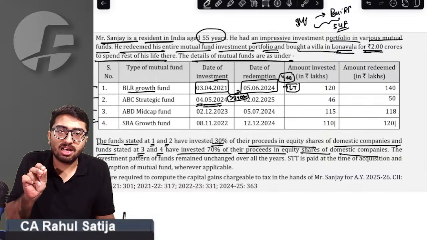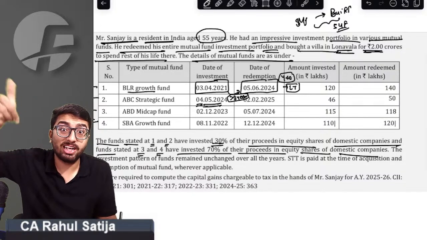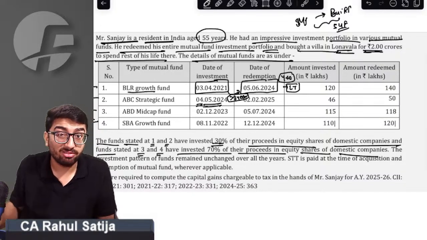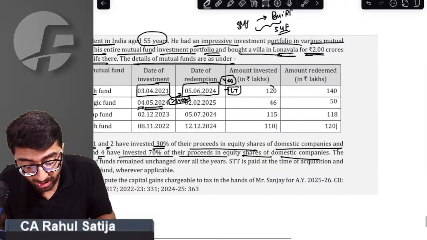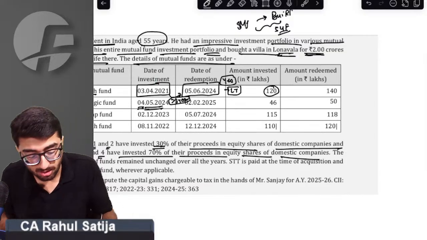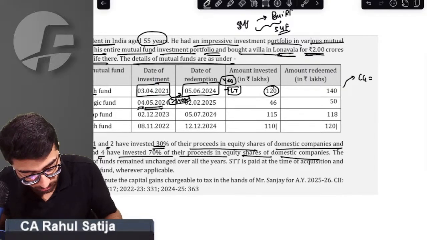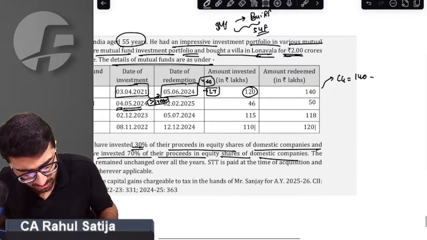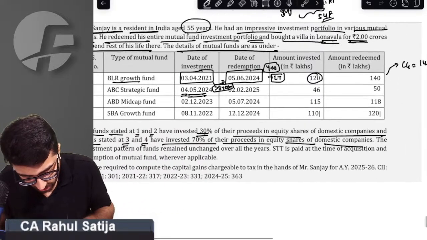If any asset is transferred prior to 23rd July, then in case of cost of acquisition, we shall take indexed cost of acquisition. So in this case, we have to take the indexed cost of acquisition also. What will the capital gain turn out to be? 140 minus 120 divided by CII of year of acquisition.